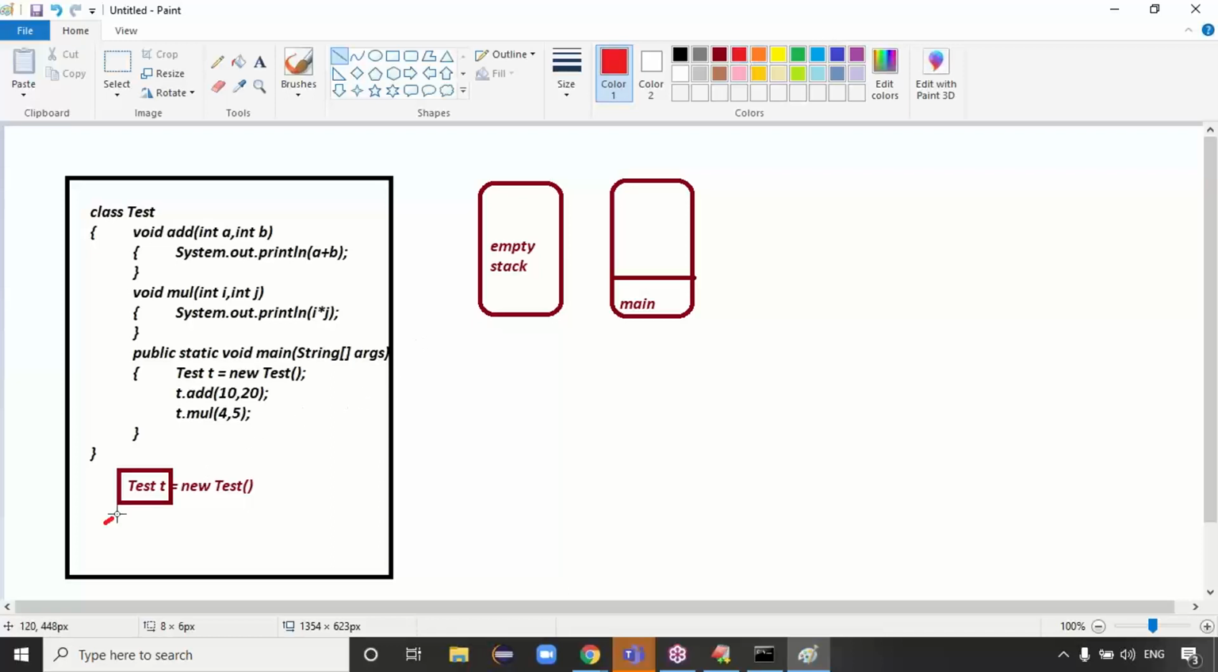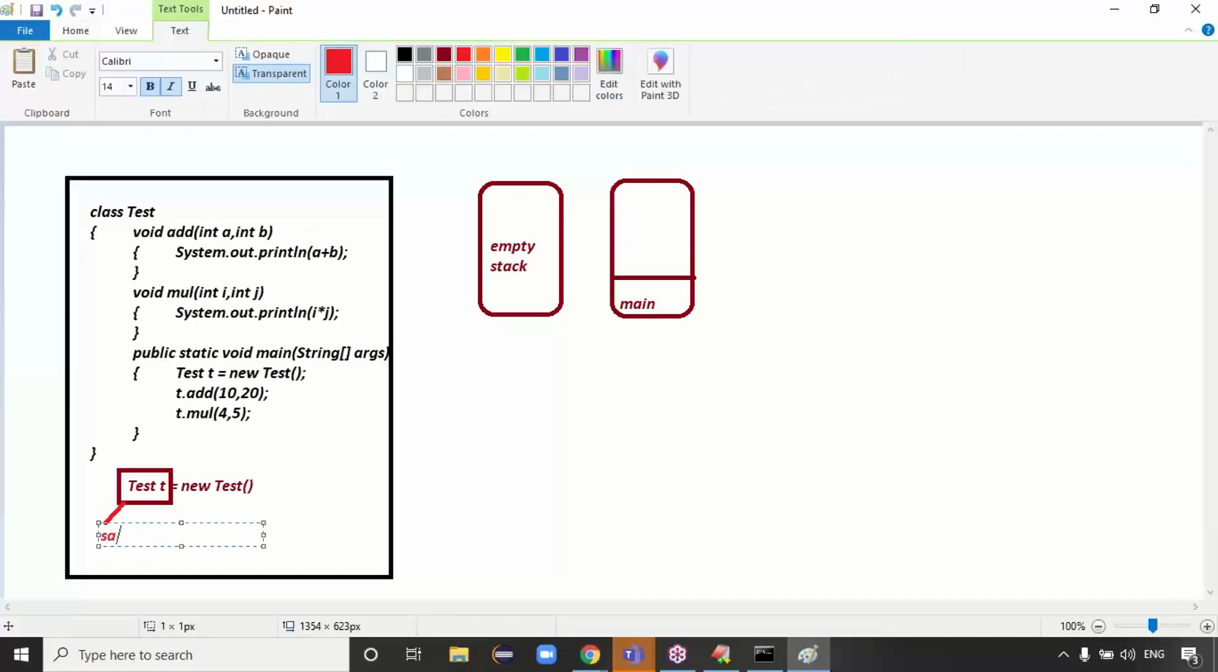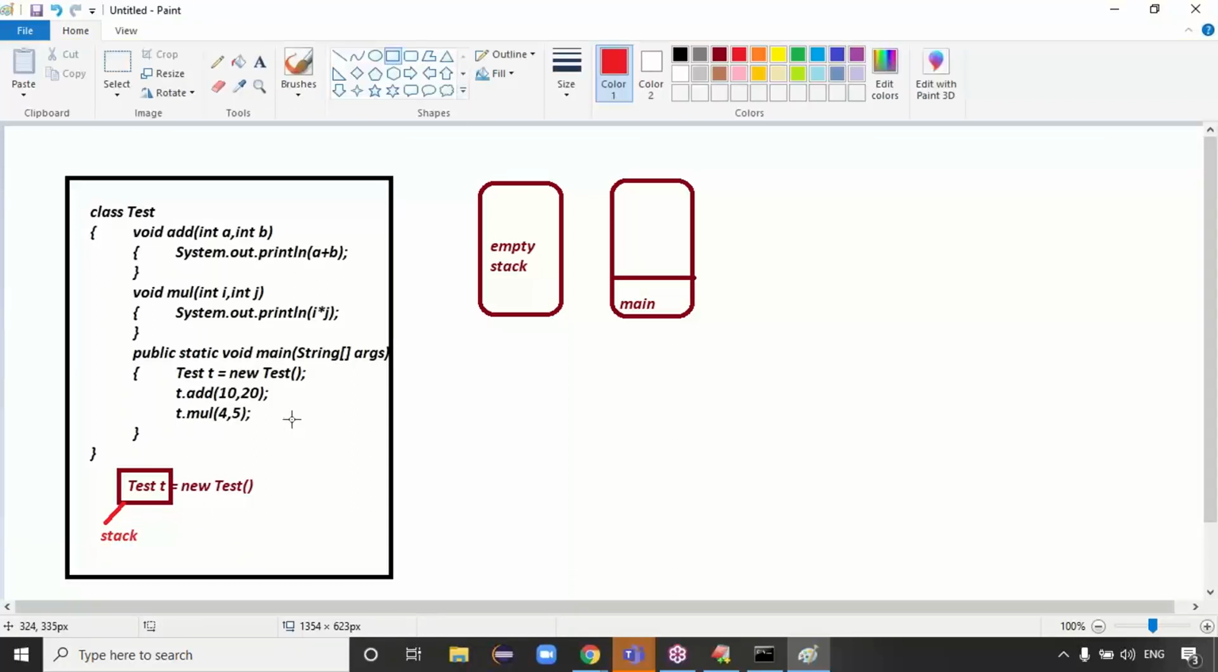Exactly. Test t is stored in the stack memory, guys. t is a reference variable. Where is it stored? In the stack memory basically. What about new Test? New Test is basically an object.